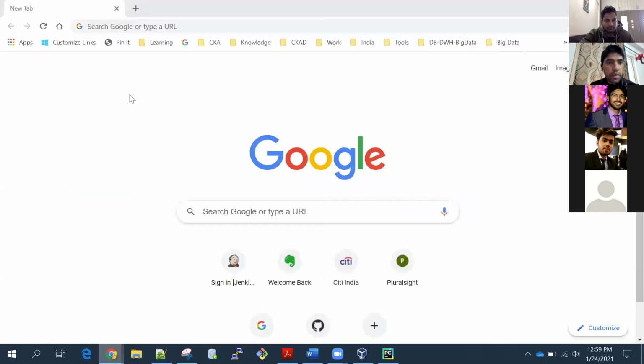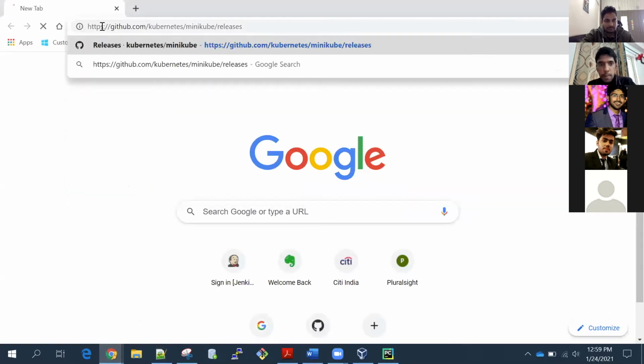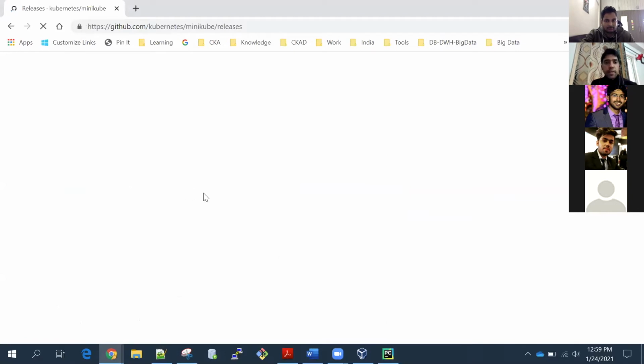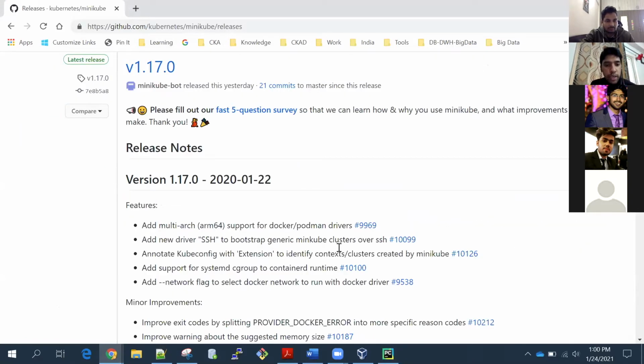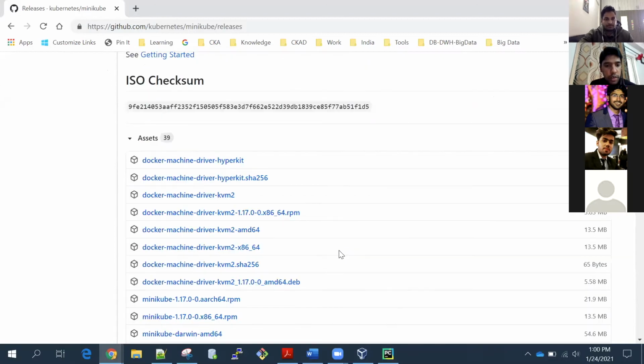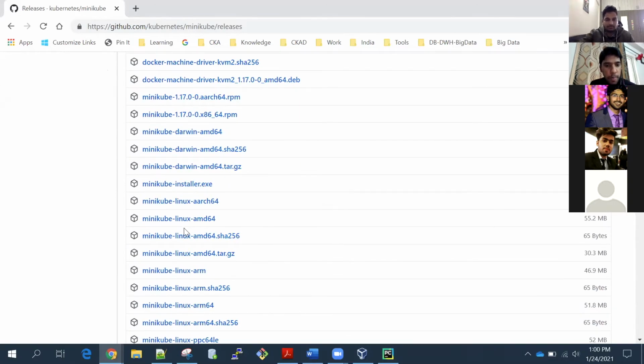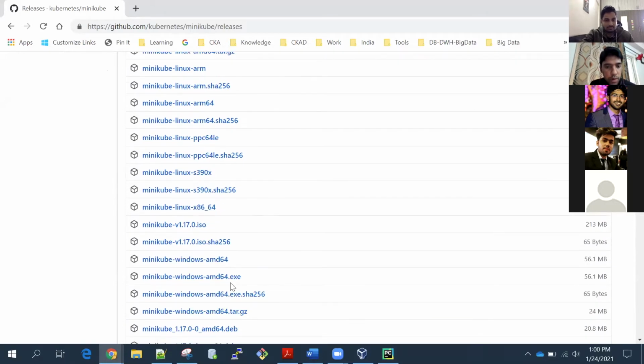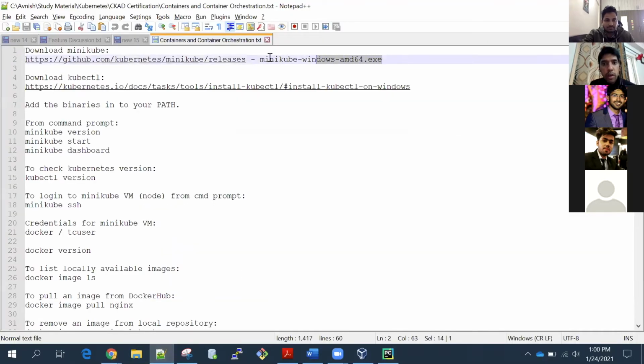So I'll open it as well for you guys. This is the page. If you go here, you have to download this one, Minikube Windows AMD64.exe. I have put this in my notes as well. This is the file which you have to download. This is Minikube, the one node Kubernetes cluster. It will set up an entire lab for you all. You can do practice for Kubernetes and Docker in this virtual machine.